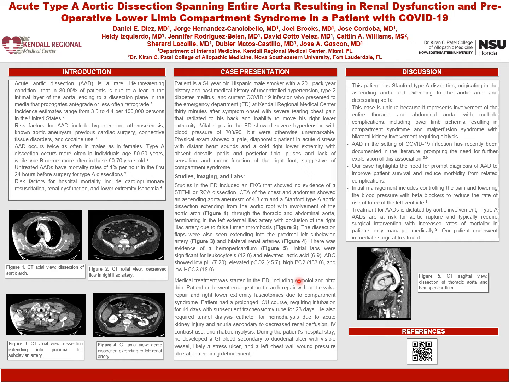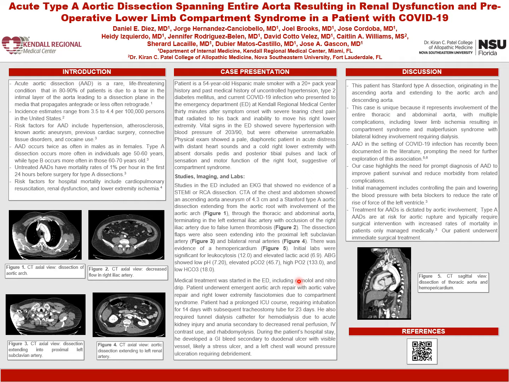He also required hemodialysis due to acute kidney injury and anuria, secondary to decreased renal perfusion, IV contrast use, and rhabdomyolysis. During the patient's stay, he was also complicated by an upper GI bleed, secondary to a duodenal ulcer with a visible vessel, and a left chest wall wound with pressure ulceration requiring debridement.